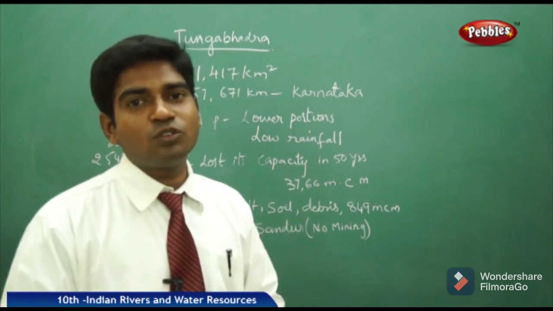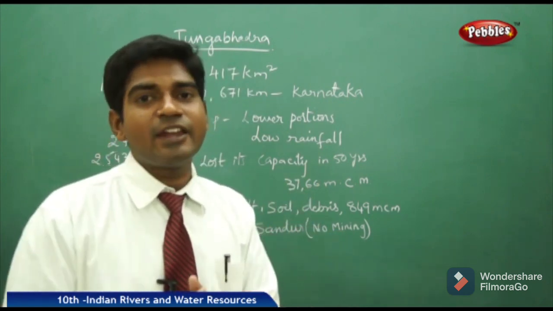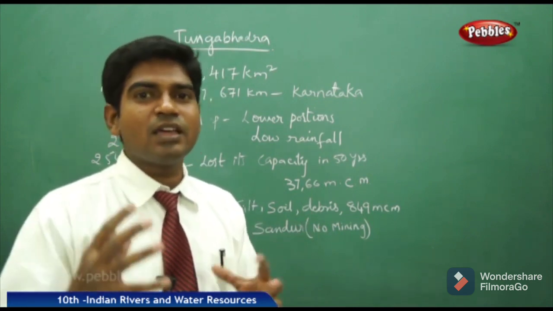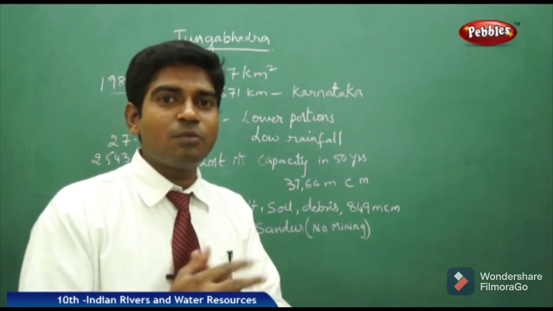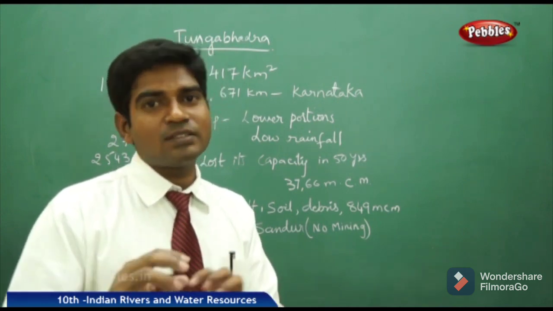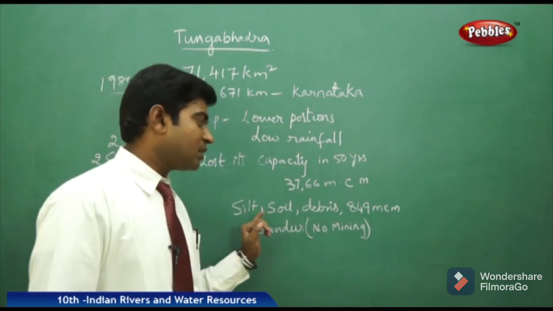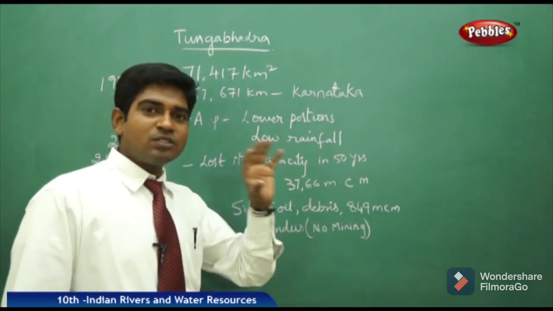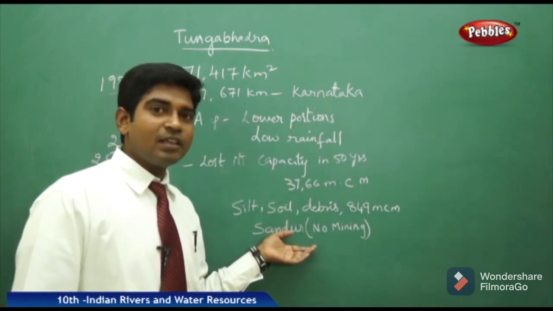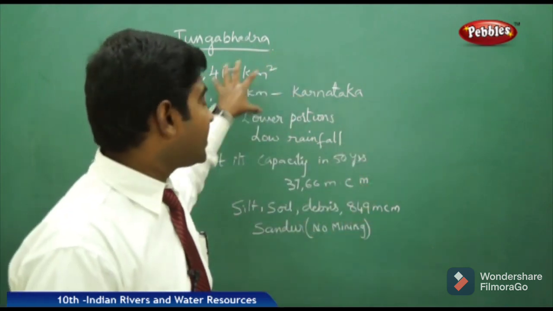So the Tungabhadra region, though it lies in a major proportion of Karnataka or the Andhra region, is still a standing point of controversy between Andhra and Karnataka, with disputes over the establishment of boundaries. At the same time, it satisfies the needs of both Andhra as well as Karnataka. There are some issues to be addressed clearly, like silt, soil erosion, debris, and the mining laws, where there is no proper mining system. These should be addressed so that the dam could be preserved for future purposes, because it is providing for various needs.